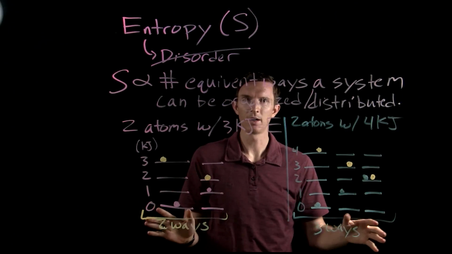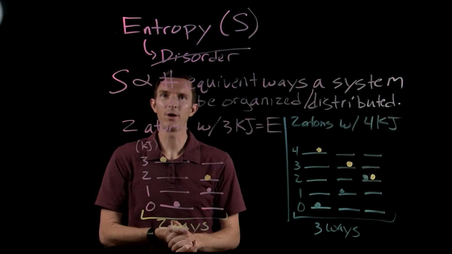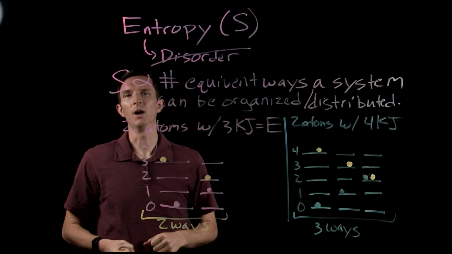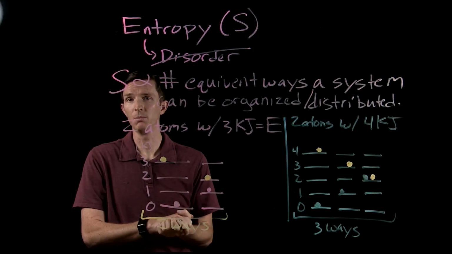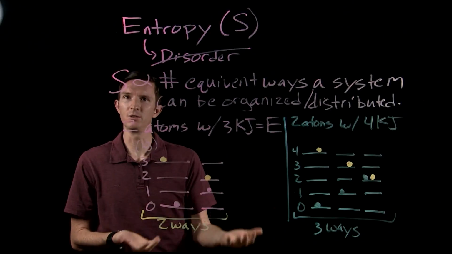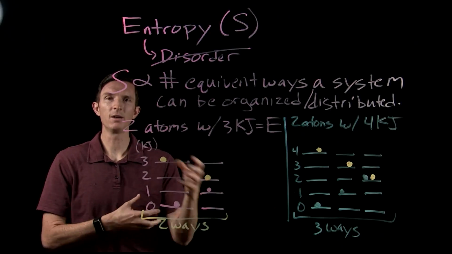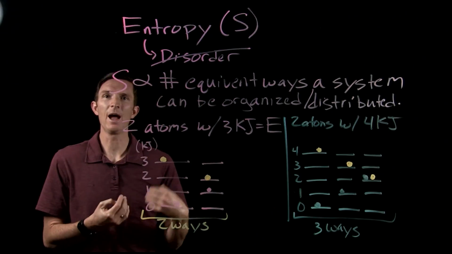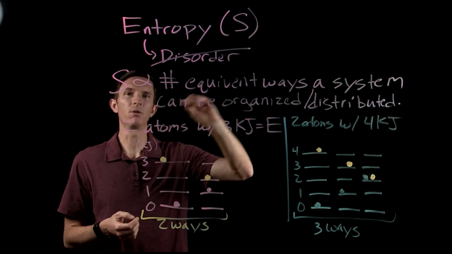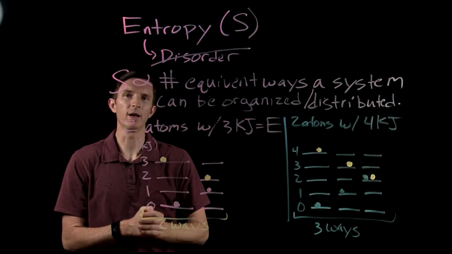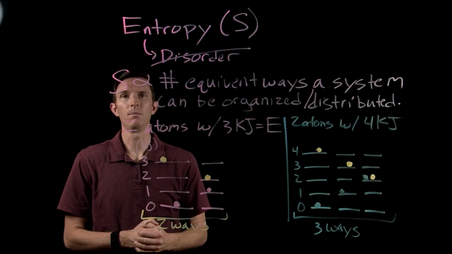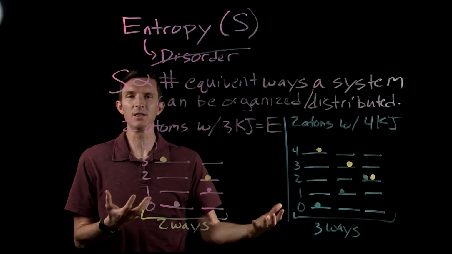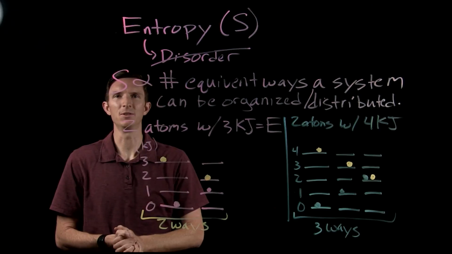Okay, I only gave the example of energy, but we can also talk about the way that molecules can move, the way that they're restricted in movement. Okay, the energies that they have, the potential energies they have, the bonds they have. There's a lot of different things that come into play when we're talking about entropy. But hopefully this gives us a good clarification of how we're thinking about entropy. This idea of number of equivalent ways that we can organize or distribute our molecules or particles within a system. So we're going to talk more about the details of this in class, but hope this gives you a good introduction.